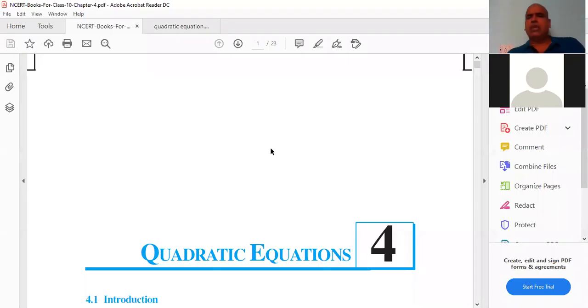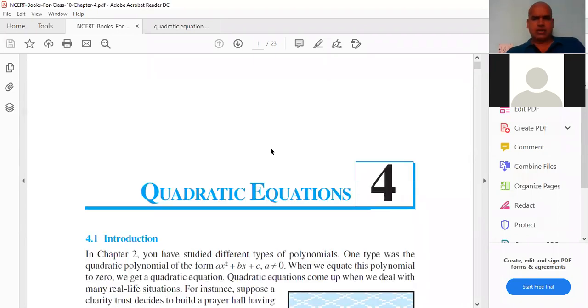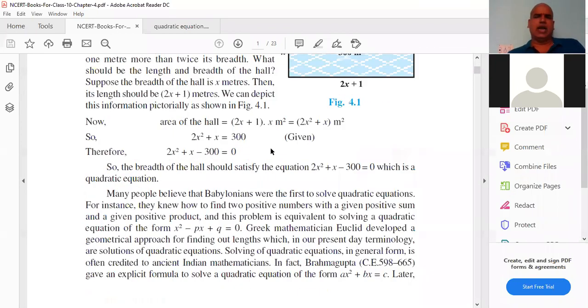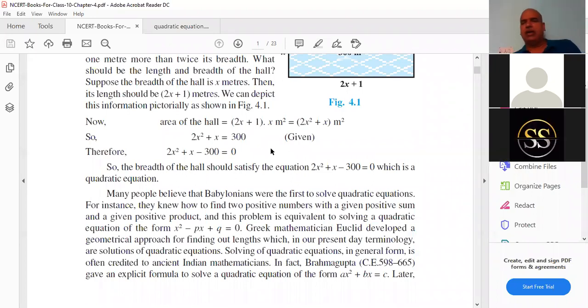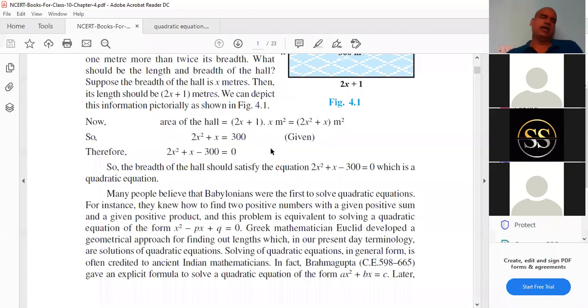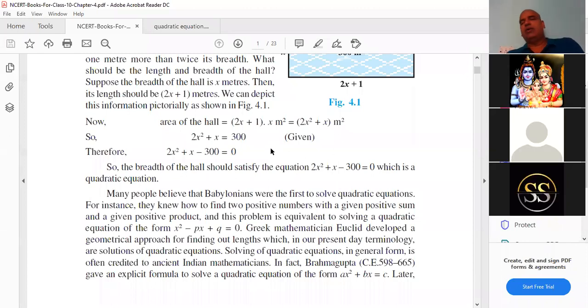Now the screen is visible to all? Screen is visible? Yes, sir. Okay. We already discussed, I told you to do the 4.1 exercise in your rough book. Have you done the 4.1 exercise? Completed, sir. Yes, sir.